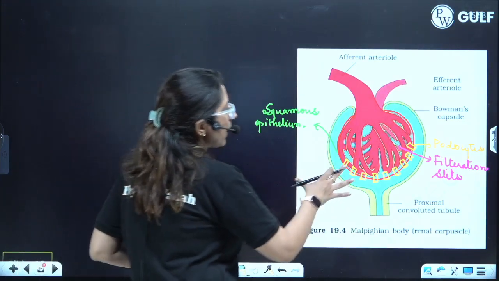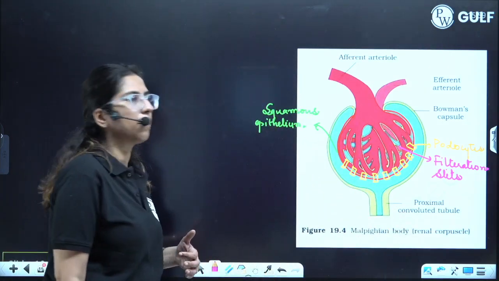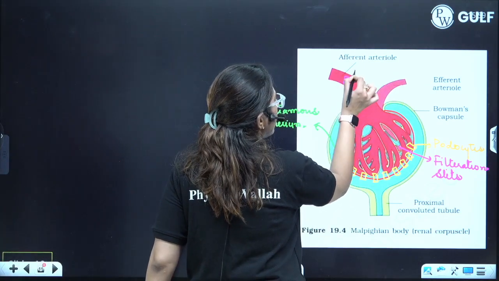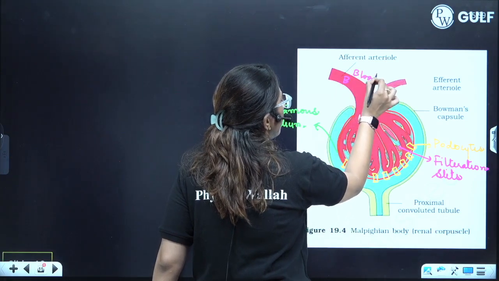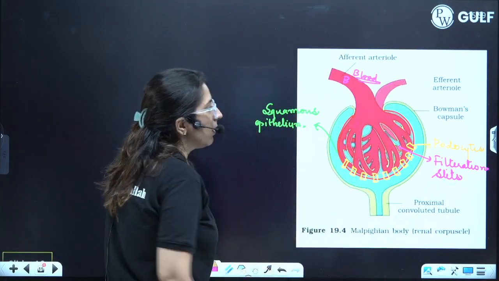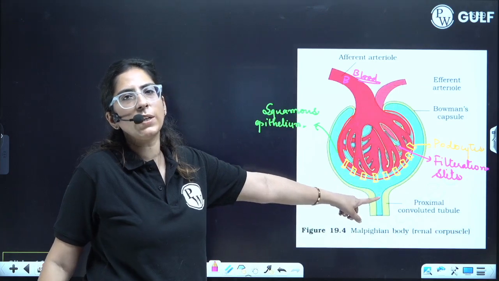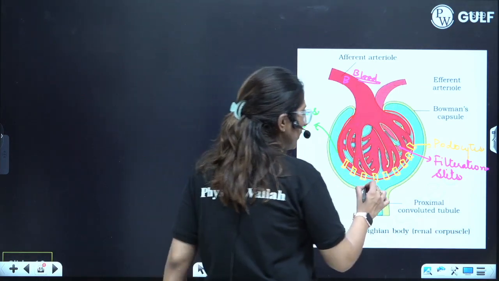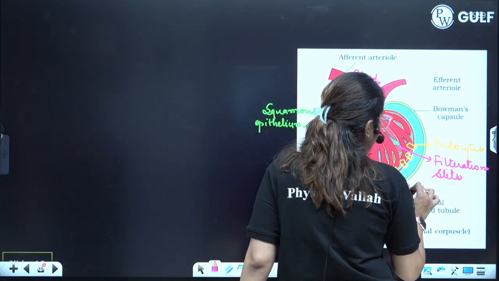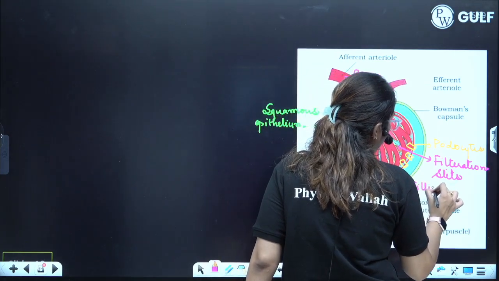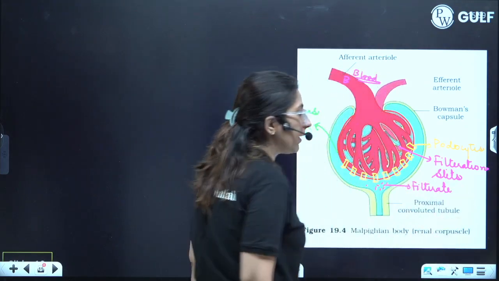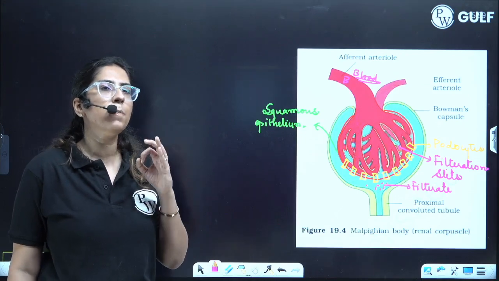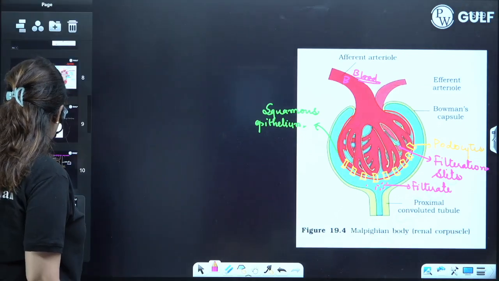Clear? The next region that will start after here is the proximal convoluted tubule. So the one which is present over here will be blood. Blood coming over here. After the filtration, the substances will come over here. These substances will not be termed as urine. The substances which will be present here will be termed as filtrate. Later on, after the DCT, in the collecting duct, it will be termed as urine.